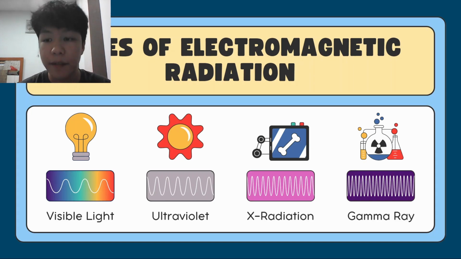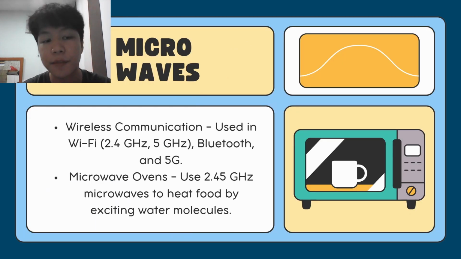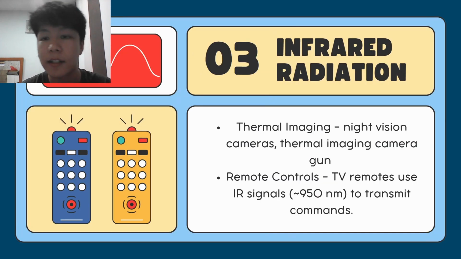Each type of these waves has its own uses, such as radio waves. They are used for broadcasting, navigation systems, and radio astronomy. Microwaves are used for wireless communication and most known by microwave ovens. And then the third, infrared radiation, is used for thermal imaging and remote controls.